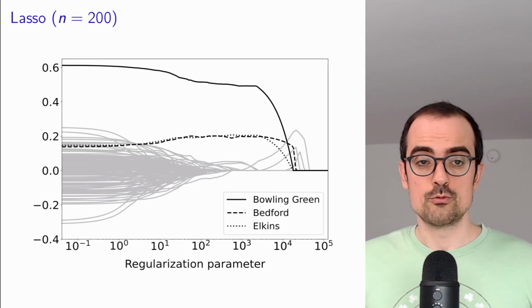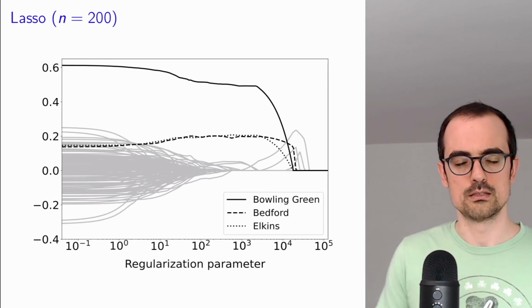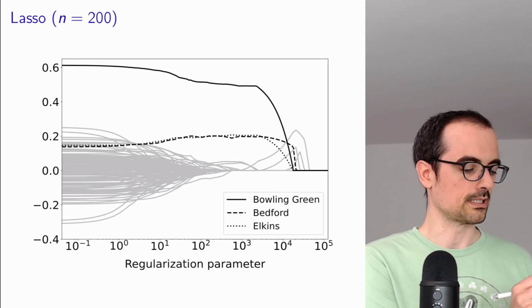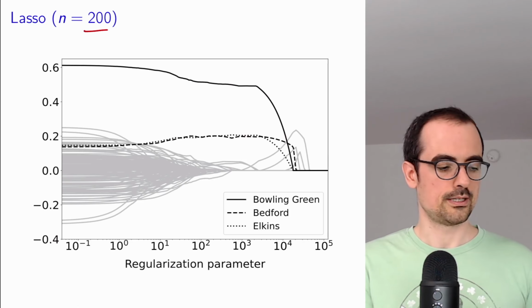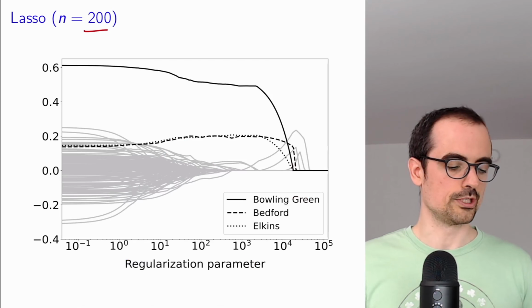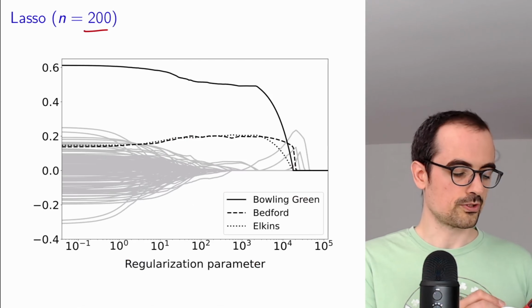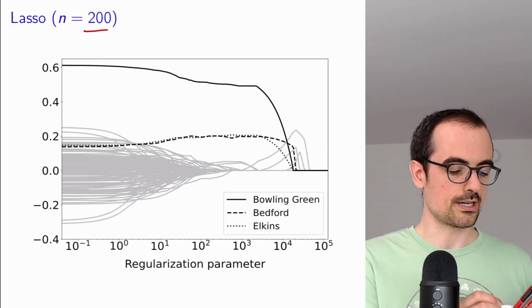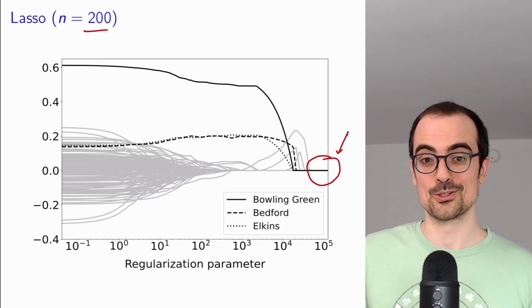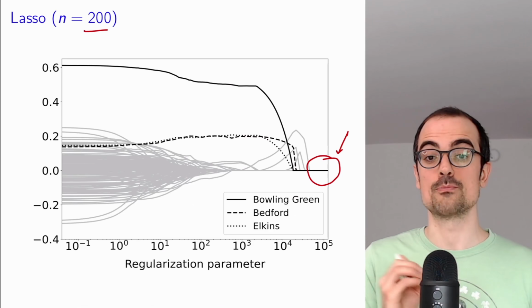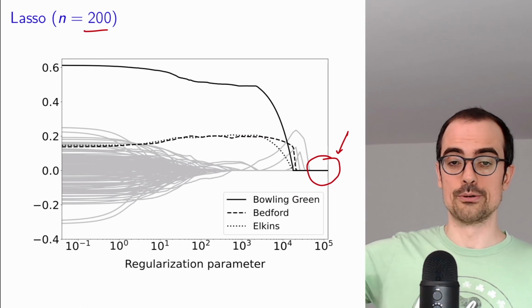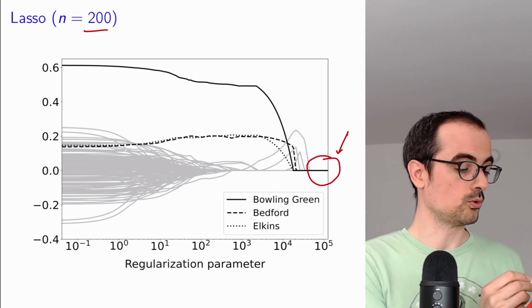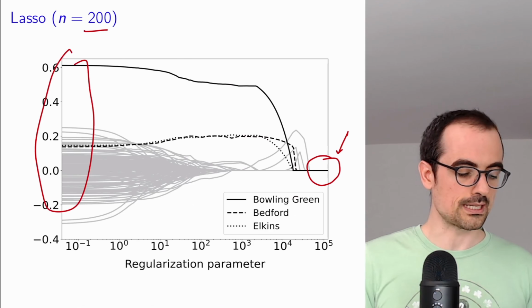In contrast, if we apply the Lasso, and maybe I should have said that this is for a small data set that has just 200 examples, same as for the ridge regression example, what we observe is that when the Lasso regularization parameter is too large, we just get all zeros in the coefficients. And when it's too small, we get this noise amplification.